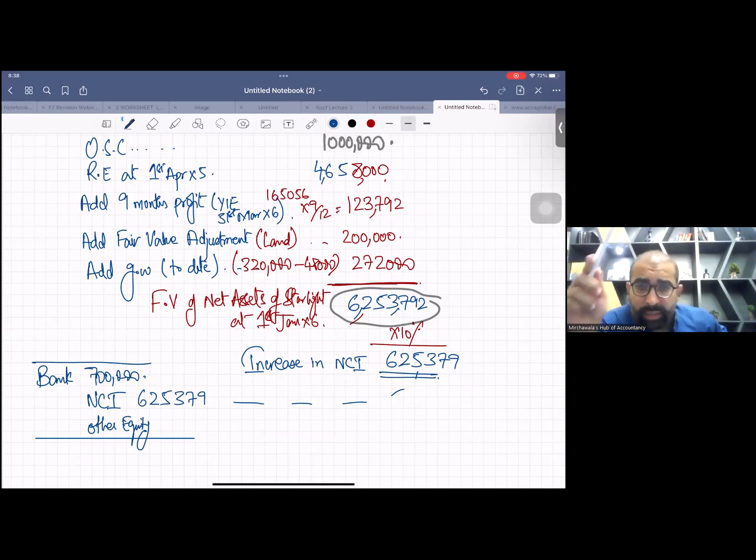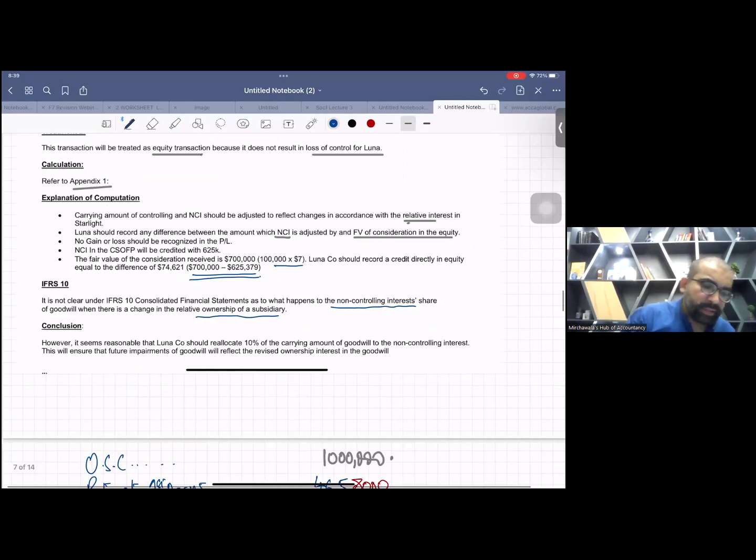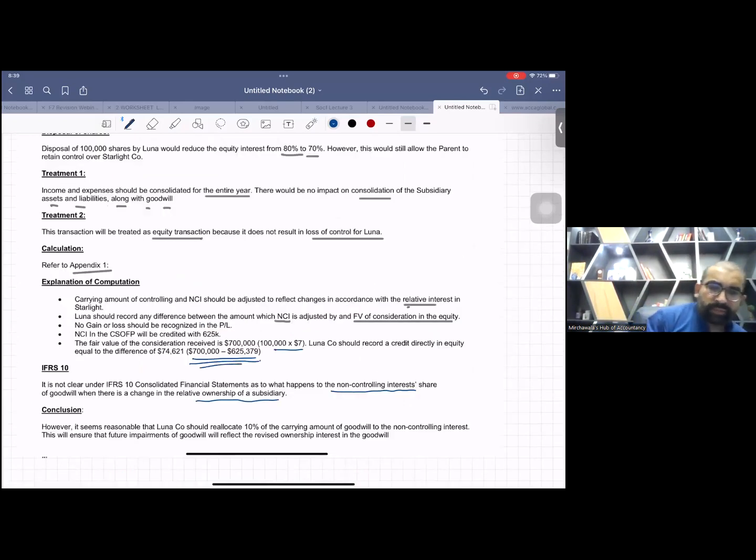Take the difference and be active from now. That's why I told you to take the picture. Can you take the difference between 700,000 and 625,379? 746. Okay, right? So be active with the numbers. You guys got it now? That's why it was not matching with this data.